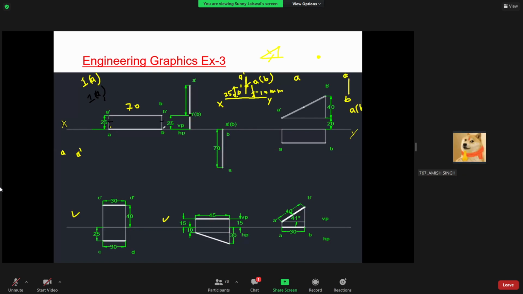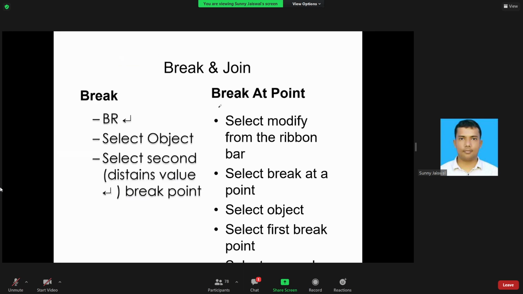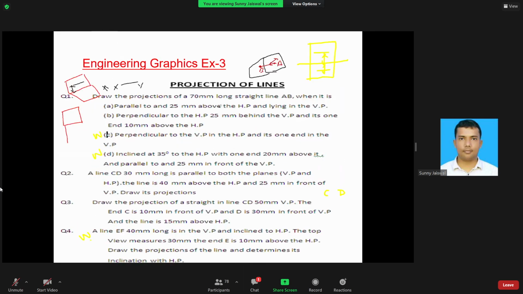Whatever you see, A dash B dash, that is your original projection. Other lines are only supplementary lines. In that case, you will draw that line as a dotted line, or draw it with a light pencil, like 2H, light tracer. But it is better if you draw it as a dash line. So, is 1, 2 clear? Similarly, you can do question number C also.